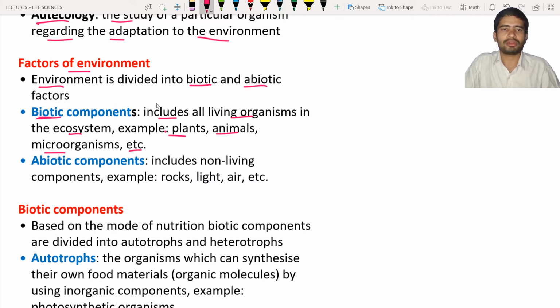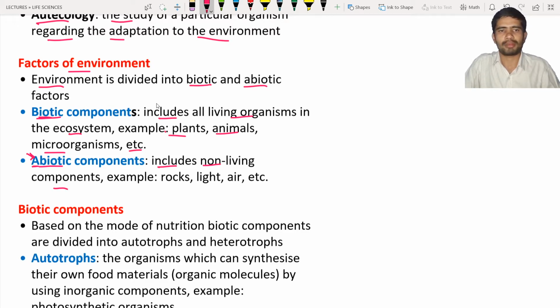So next are the abiotic components. Whenever we see the letter A in front of any word in biology, the term refers to absence. Here we can see abiotic. Abiotic means the absence of life. Hence we can simply define abiotic components as non-living components.